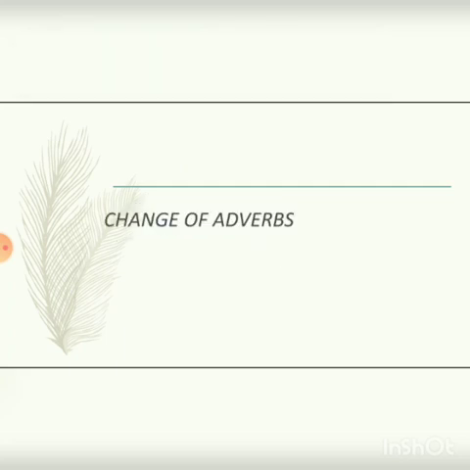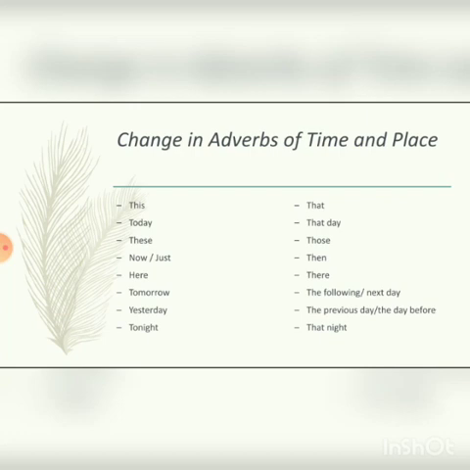Change of adverbs. How do we make changes in the adverbs of time and place? Let us see through this table. This changes into that. Today changes into that day. These changes into those. Now changes into then.